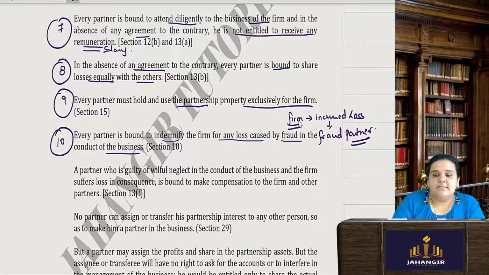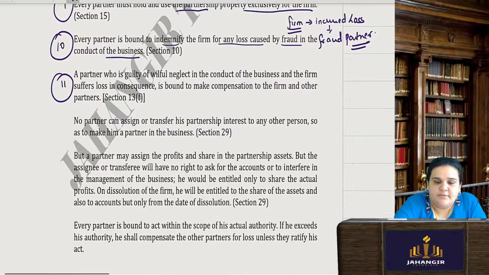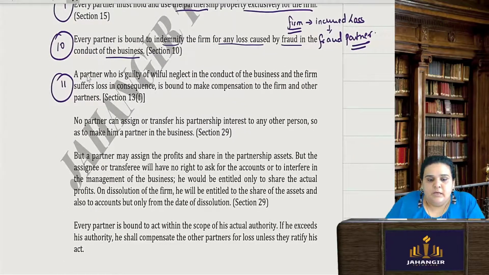Like how in the rights, the partner had a right to recover from the firm for any activities done by him out of his pocket, then the expenses done by him. Similarly, it is here. A partner who is guilty of willful neglect in the conduct of the business, and the firm then suffers losses in consequence, is bound to make compensation to the firm and the other partners. Okay, willfully he neglected the business.